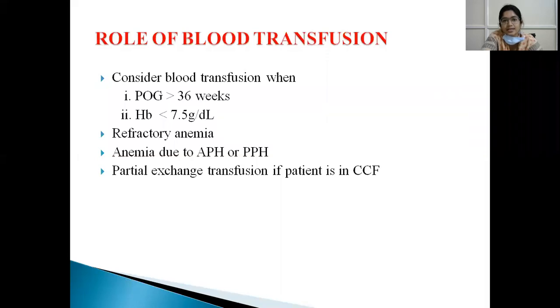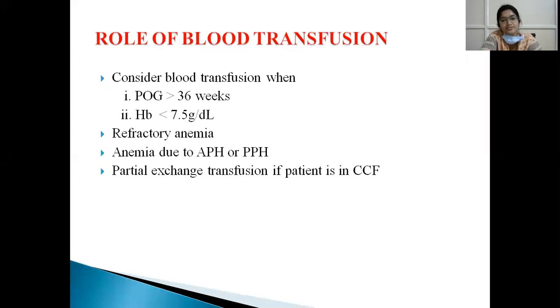And the role of blood transfusion. Consider blood transfusion when the period of gestation is more than 36 weeks and hemoglobin is less than 7.5 gram per deciliter. So if the patient has anemia and POG is more than 36 weeks, there is no role for parenteral iron, that is intravenous or intramuscular iron, because it takes 4 to 9 weeks for the hemoglobin to improve.